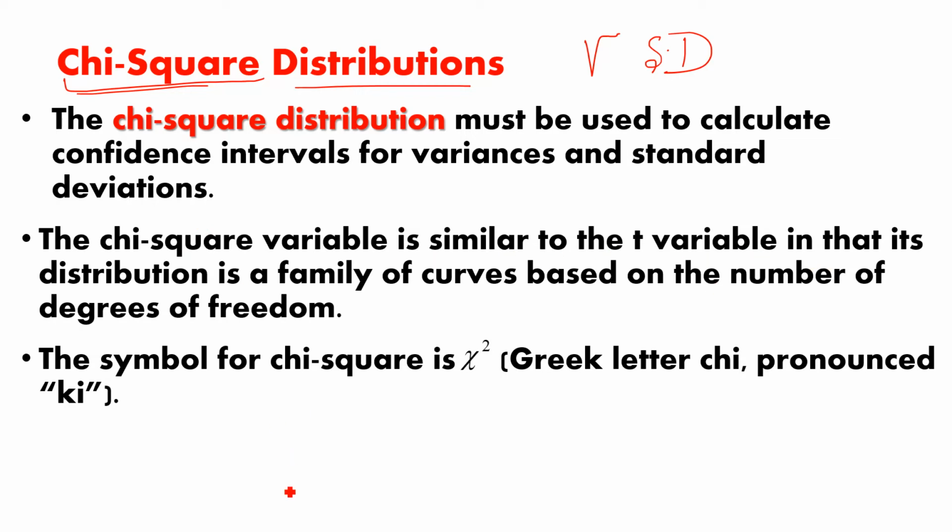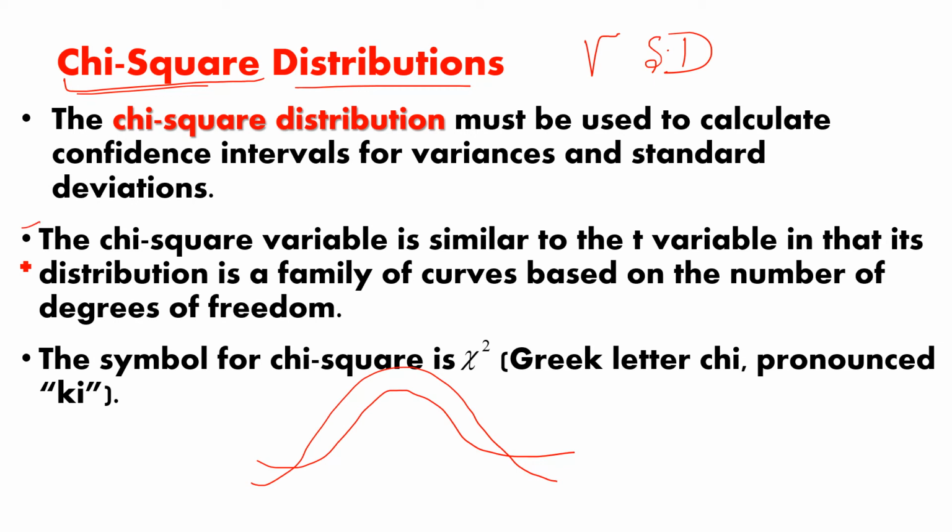See, in the t variable we discussed in the last lesson, suppose this is the normal distribution. In the t distribution, we make various graphs, which is called a family of graphs. So the chi-square distribution is similar to the t variable in that its distribution is a family of curves based on the number of degrees of freedom.